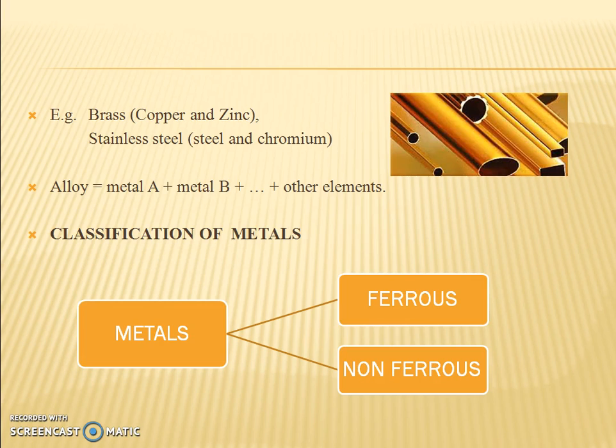So basically when you are defining an alloy, there is a combination of metal A, metal B and some other elements to enhance some of the properties.